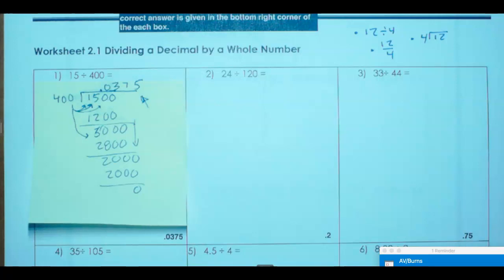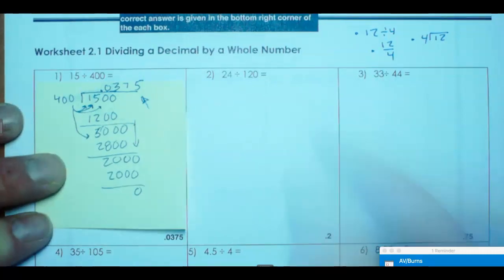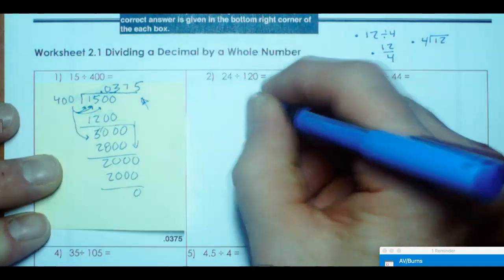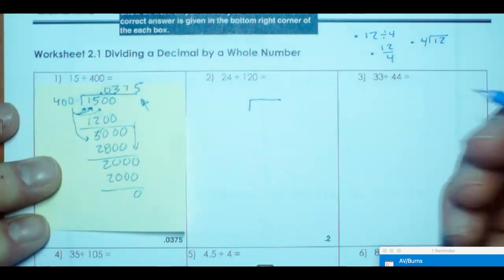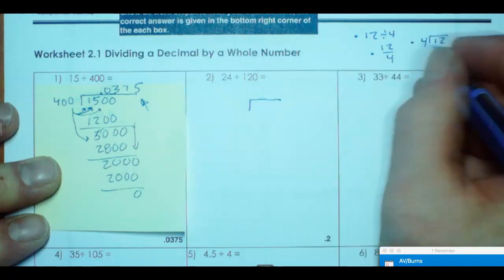There's no real way around this. These are difficult. I understand that. If you're really struggling with it, you may be struggling with regular division as well. It's just one of those things we don't use a lot and kids struggle with. So here, what number is going to go inside the house? Well, look up here. 12 divided by 4. The 12 goes in the house.